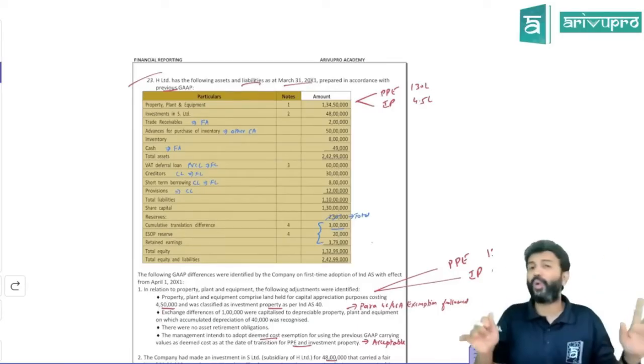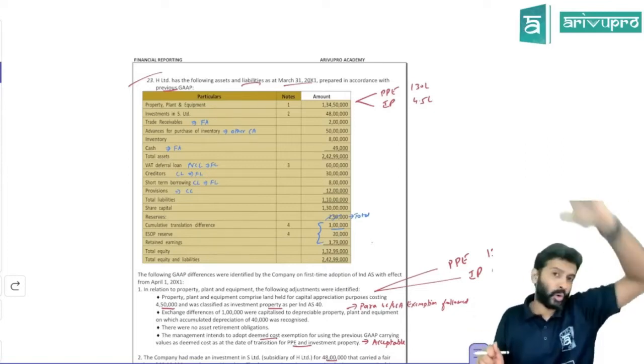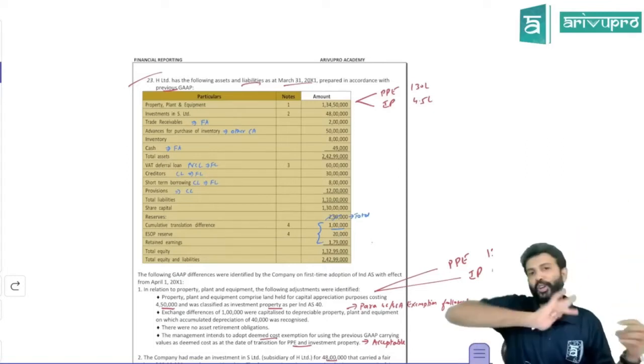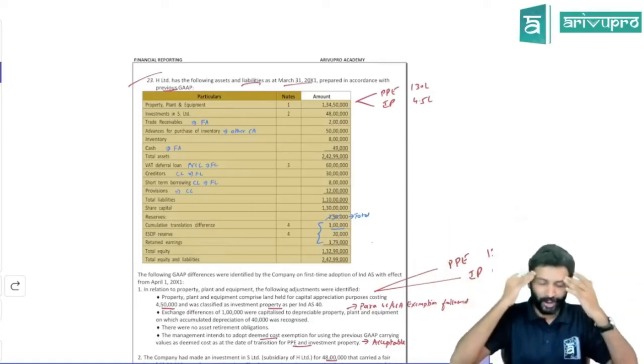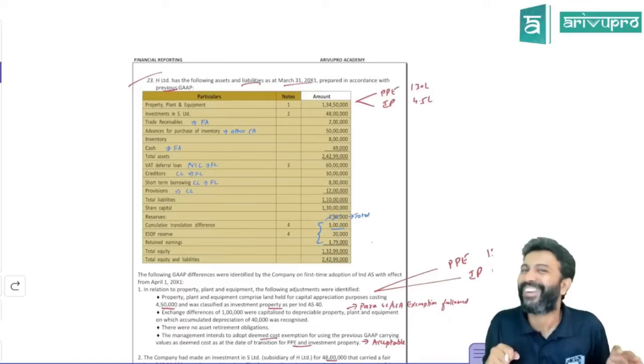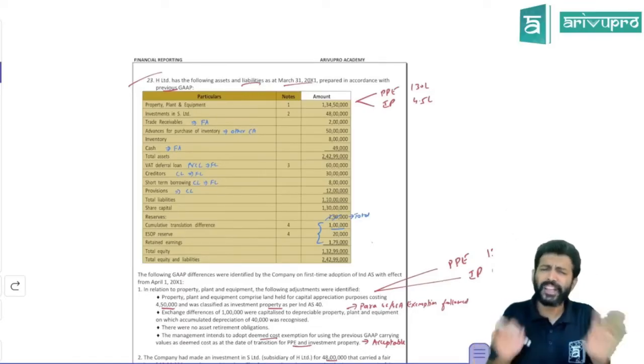The question will look very lengthy. Almost one page of balance sheet will be there, one whole page of adjustments they will give, and another 2-3 pages of solution. The moment you look at it, 5-6 pages, people will be like, oh, gone. But these are the very easiest problems. The reason is simple.